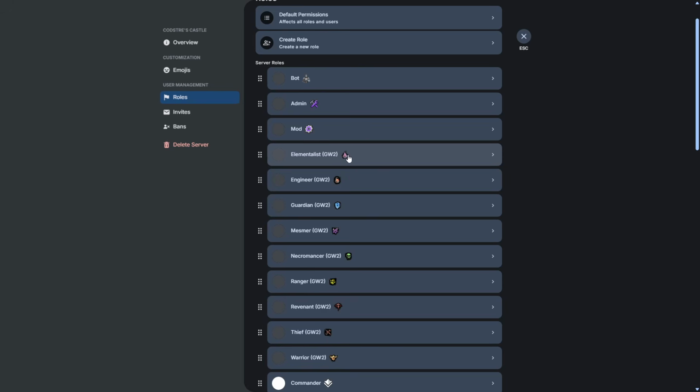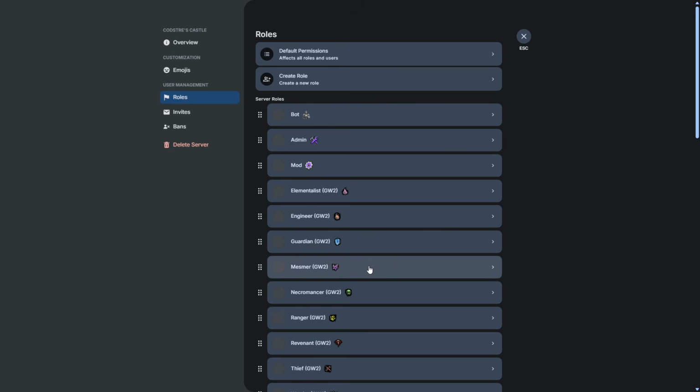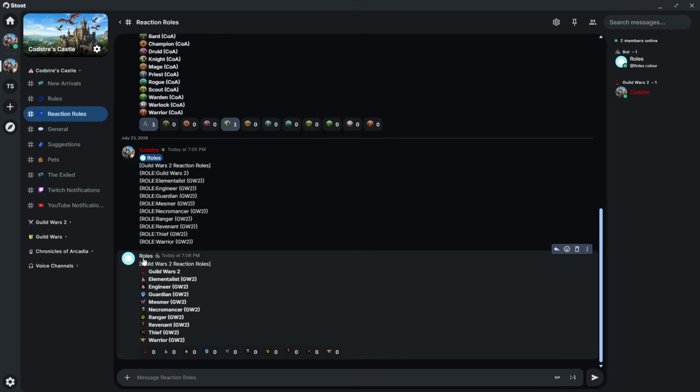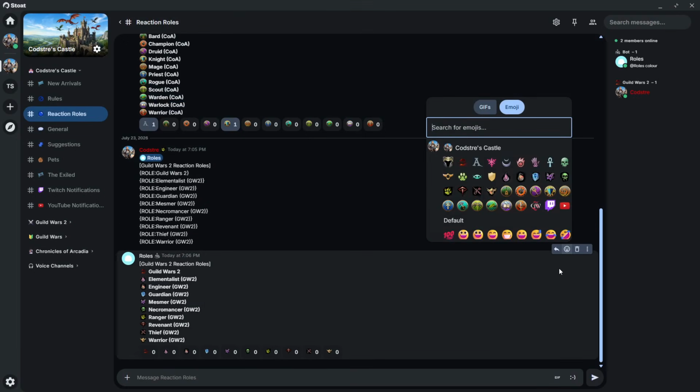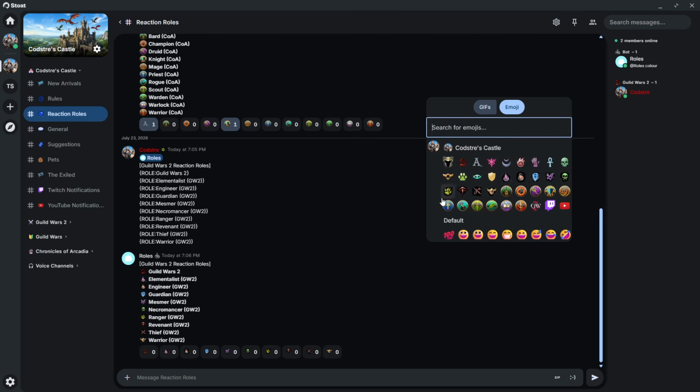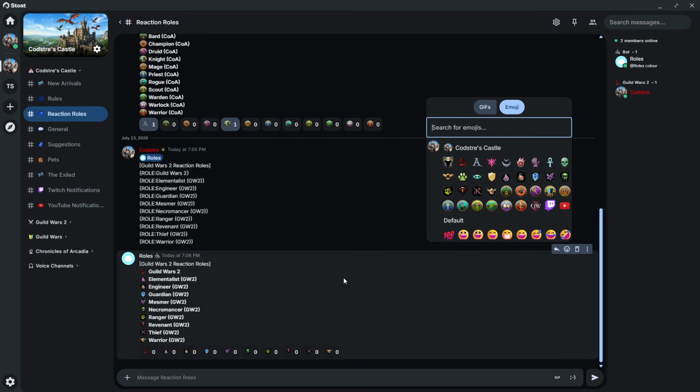So that way you know what base class everybody is playing, because I only have 100 emoji slots, and I didn't realize that you can actually add these without having them in your emoji slot. However, to do the roles, you have to have those emojis on your server. So if you don't have those on your server, you have to choose different ones that'll allow you to get those roles from different emojis.